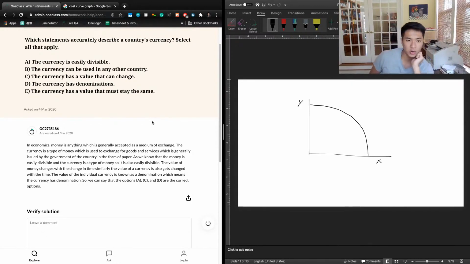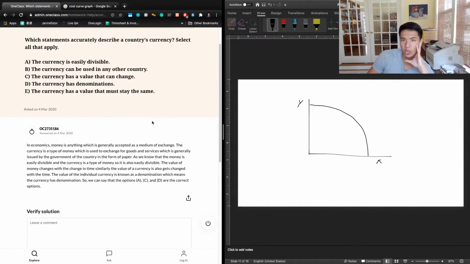So A says the currency is easily divisible. And so that's important, and it doesn't seem to directly express the sentiment behind any of our 3 purposes, but actually an easily divisible currency is necessary if we want this currency to be a medium of exchange, right? If the currency is not easily divisible, then it's almost impossible for it to be easily used in transactions.